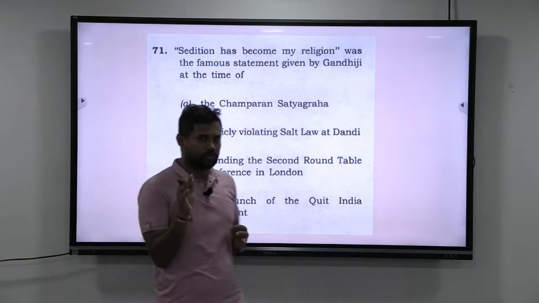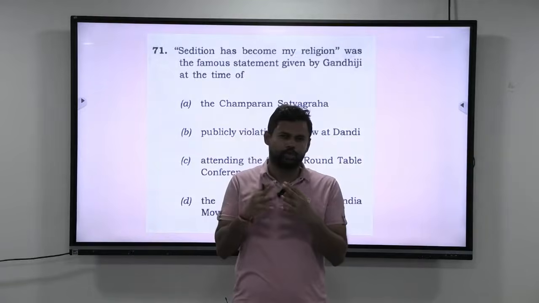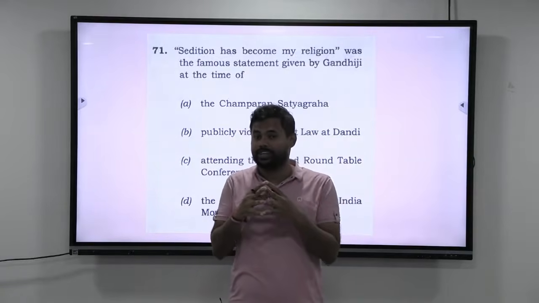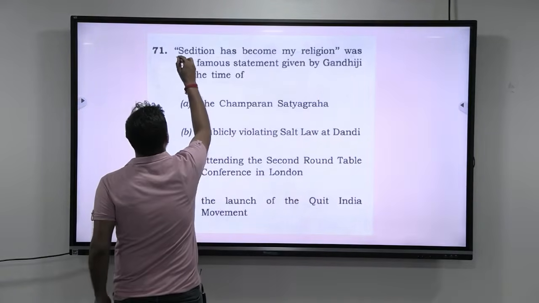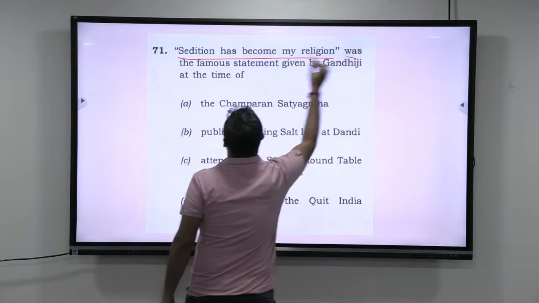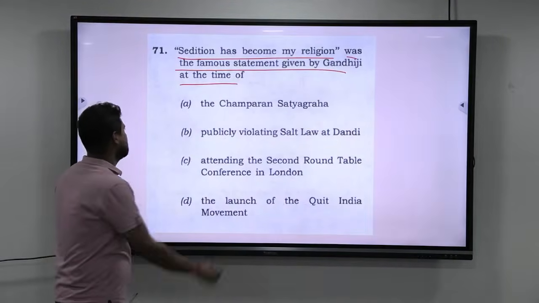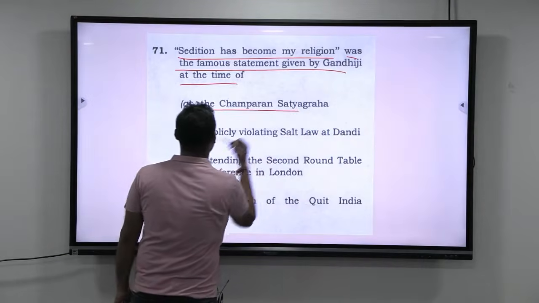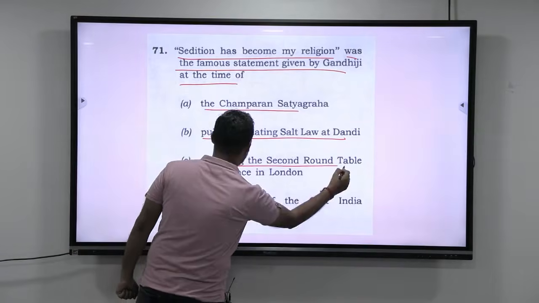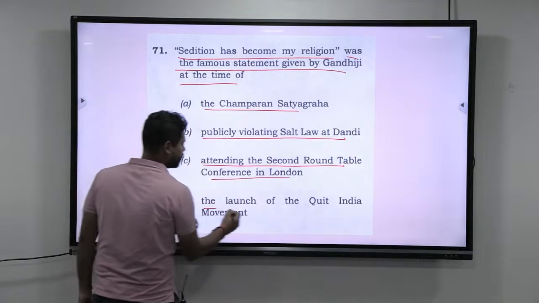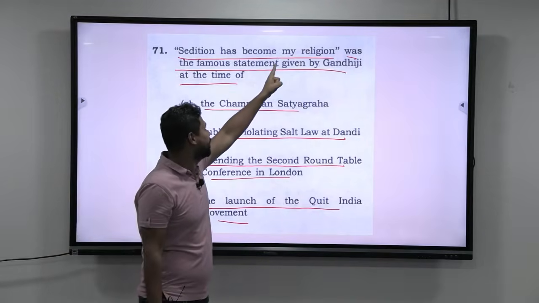Okay, let us solve this question. Again, freedom struggle itself is a very important recurring theme. So you should have a good idea about the freedom struggle and the important events that have happened in it. Let us read out the question first. "Sedition has become my religion" was the famous statement given by Gandhiji at the time of: the Champaran Satyagraha, publicly violating salt law at Dandi, attending the 2nd roundtable conference in London, or the launch of the Quit India movement.